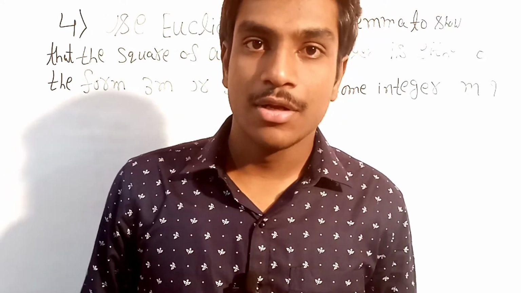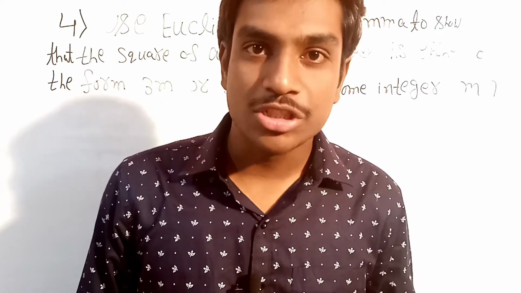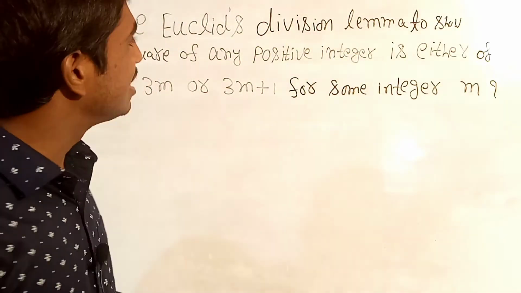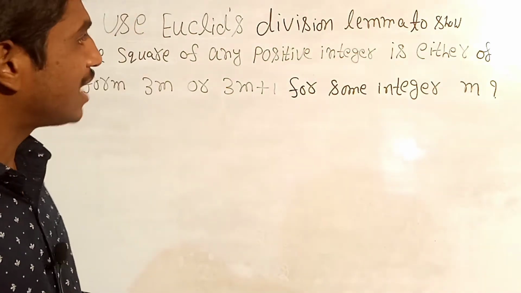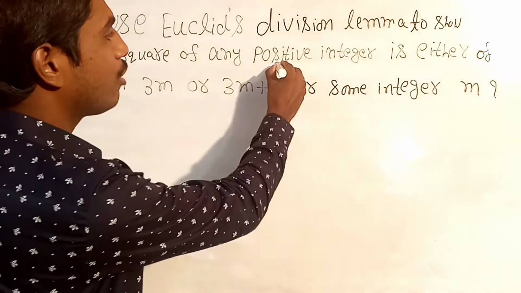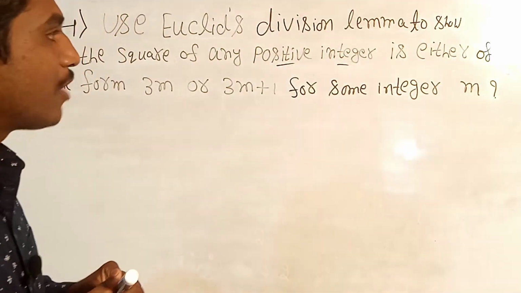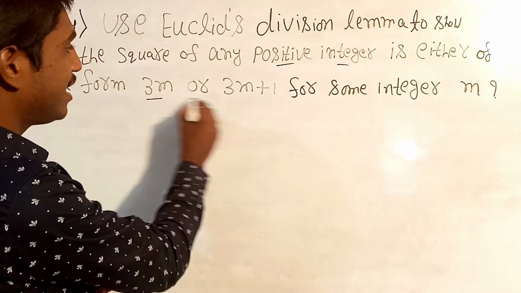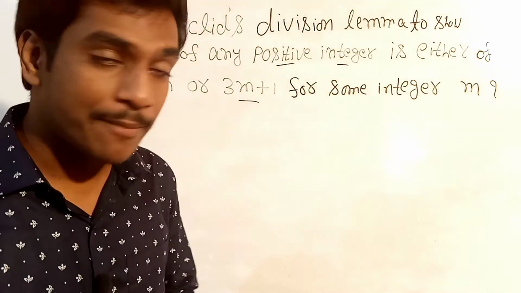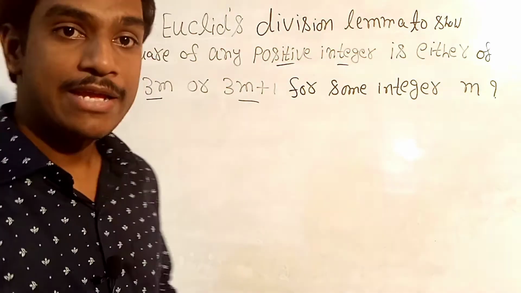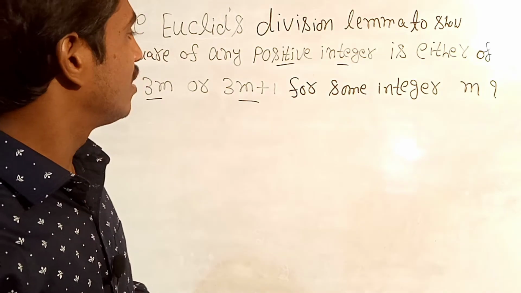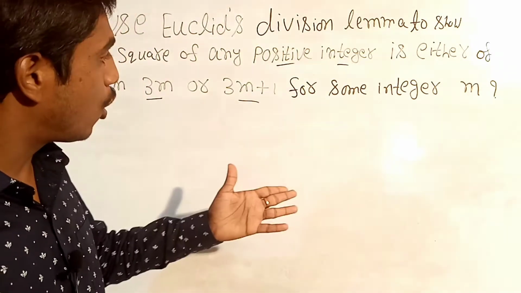Welcome to my channel. Today we will discuss the next question, the fourth question. We have to use Euclid's division lemma to show that the square of any positive integer is of either of the form 3m or 3m plus 1. We need to use Euclid's division lemma to prove that the square of any positive integer will be of the form either 3m or 3m plus 1.